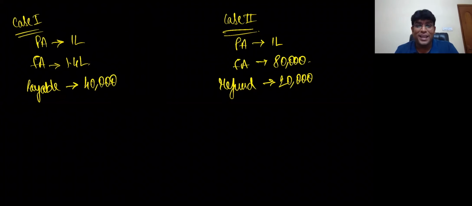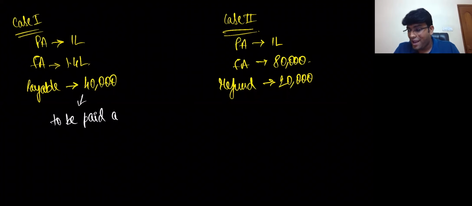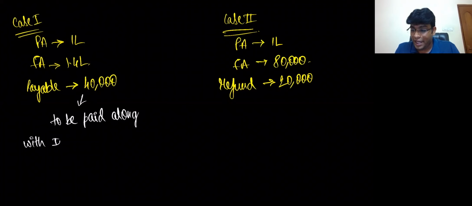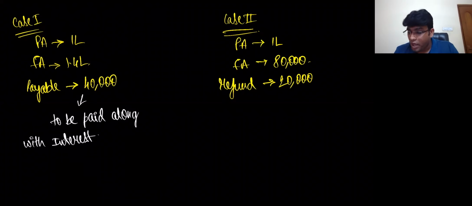Now listen very clearly, my dear friends. On this 40,000, this 40,000 is to be paid along with interest. Along with what, my dear friends? Interest. Very, very interesting point to be noted. And let me tell you, we generally pay interest at the rate of 18%.